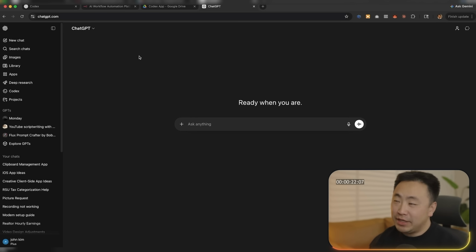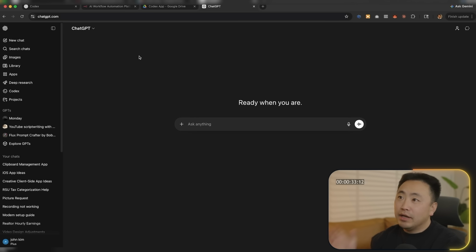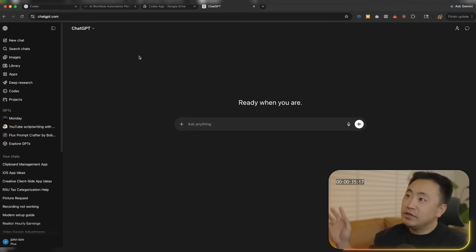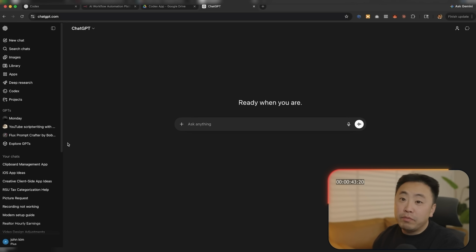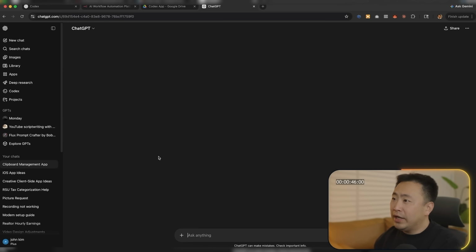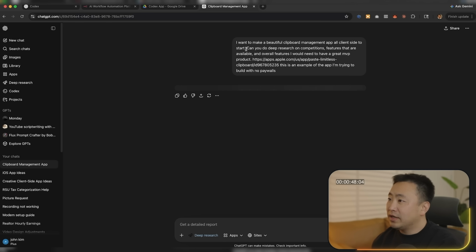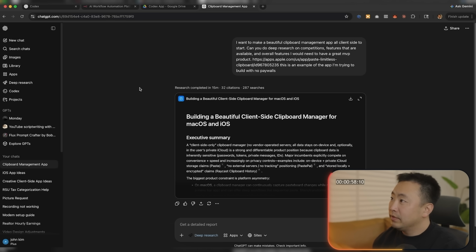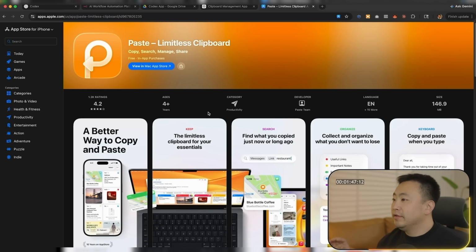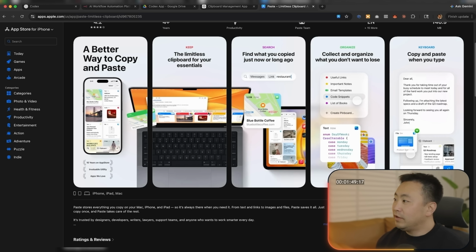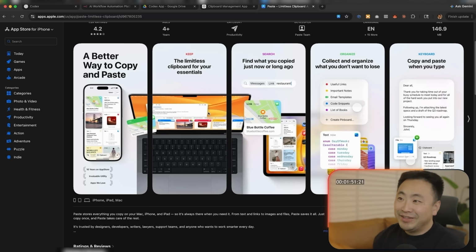So one thing I'm thinking would be really fun is to make a marketing page. Let's do two things. I want to make a new app, probably for a different challenge. And one idea I had was a clipboard management app. A while ago, I ran a deep research on a clipboard app. A clipboard management app is something like this. I'll show you guys. This app is called Paste, and it's beautiful. It's great. The only thing is you have to pay for it to do anything worthwhile.